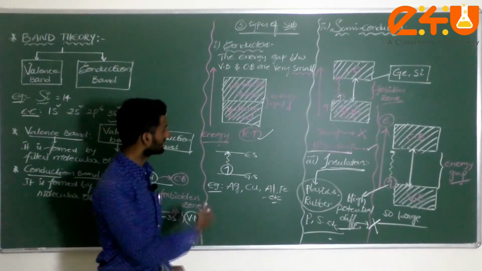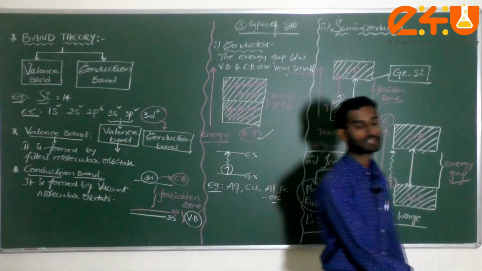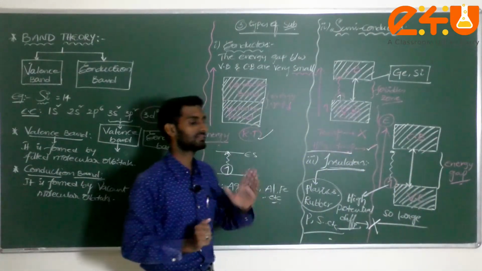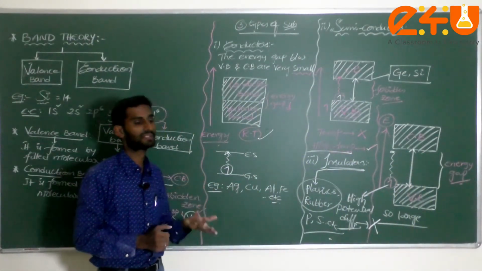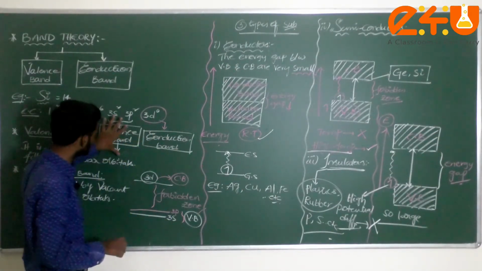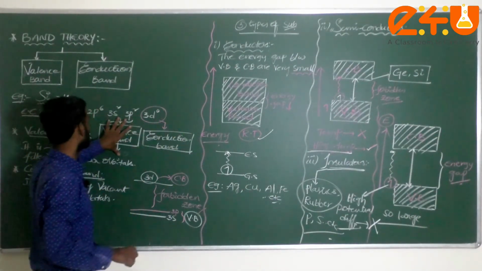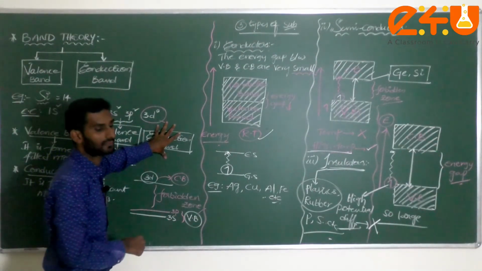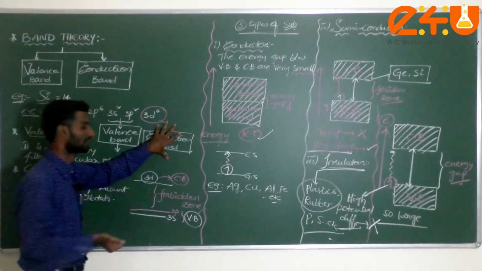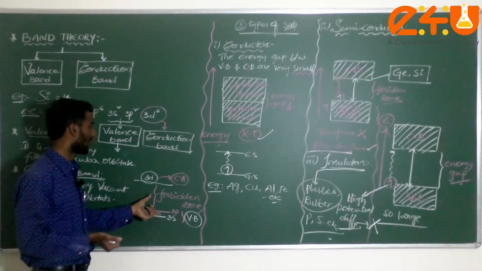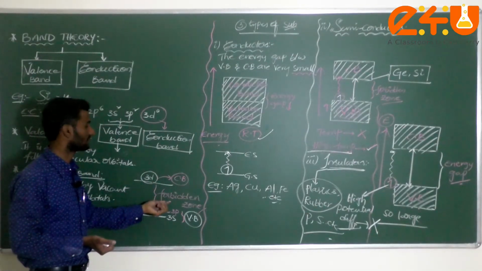Understood, dear students? This is about band theory, which explains how solids conduct electricity. With respect to bands, we discussed what the valence band and conduction band are. The valence band has filled electrons, and the conduction band has vacant molecular orbitals. The gap between the valence and conduction bands is called the forbidden zone.